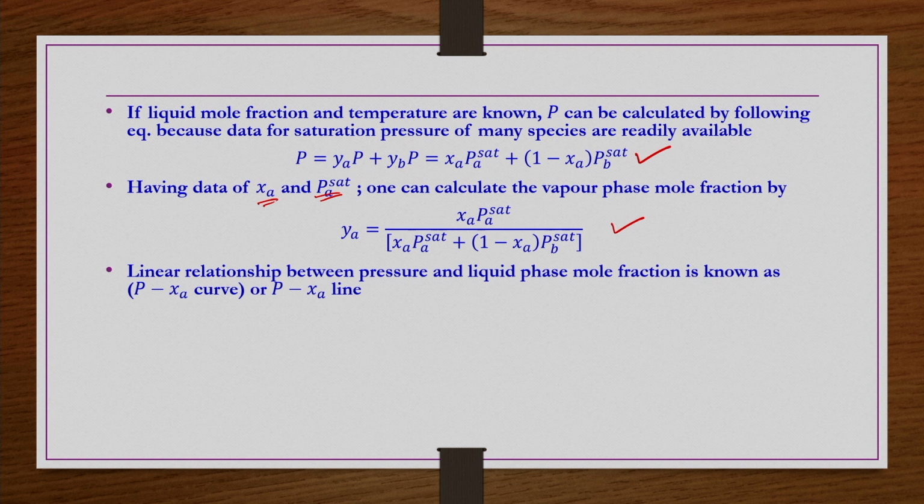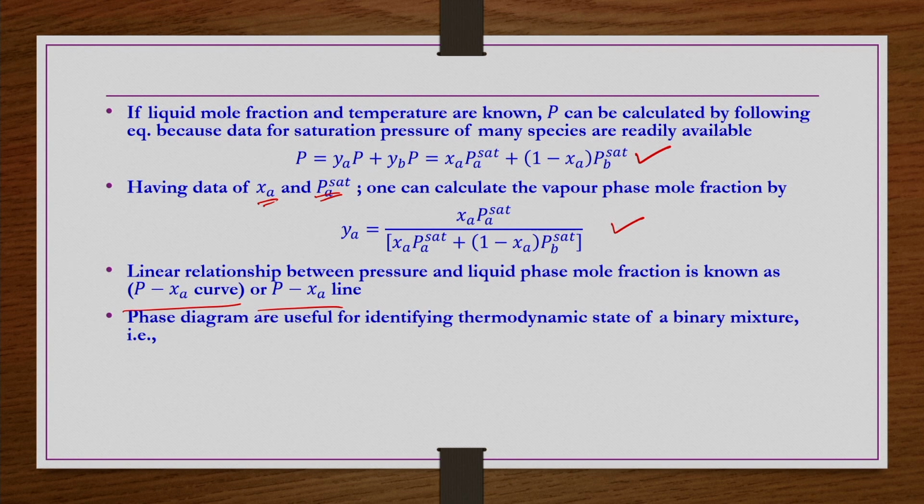That is what we are doing. Now, the linear relationship between pressure and the liquid phase, we have seen, is known as the Pxa curve or Pxa line. If it is linear, we call it the Pxa line for an ideal liquid system. If you have a non-ideal liquid system, then the Pxa line is not going to be linear, as we will see later in the course.